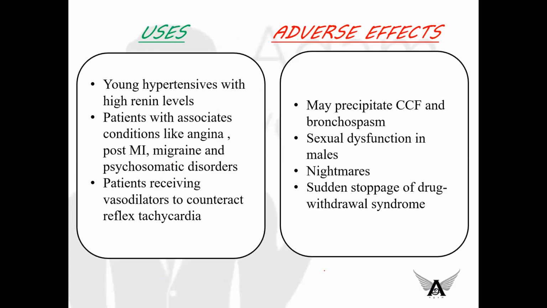These beta blockers are effective in all grades of hypertension. The uses include: young hypertensives with high renin levels, patients with associated conditions like angina, post-MI, migraine, and psychosomatic disorders, and patients receiving vasodilators to counteract reflex tachycardia. These drugs can be given.